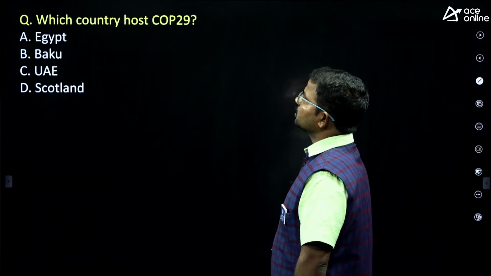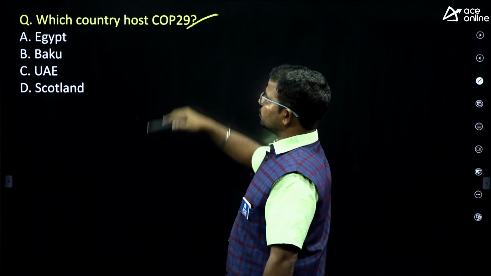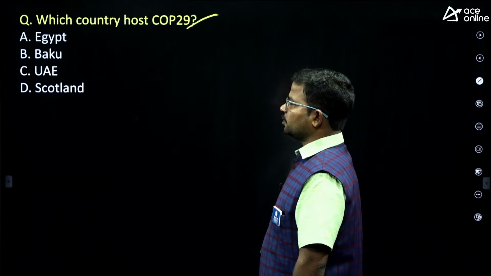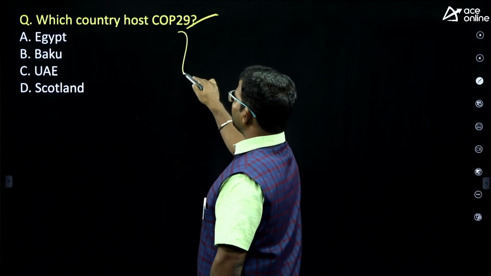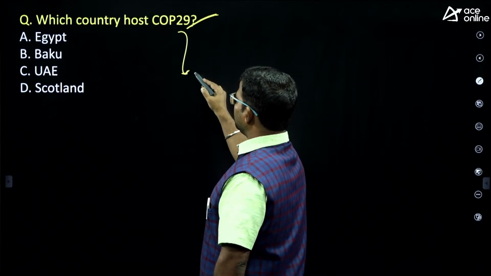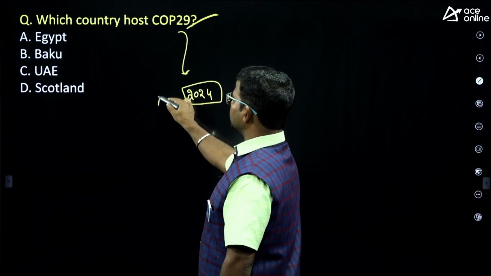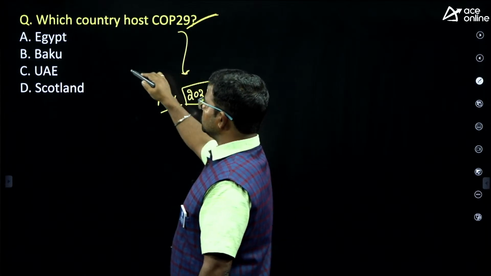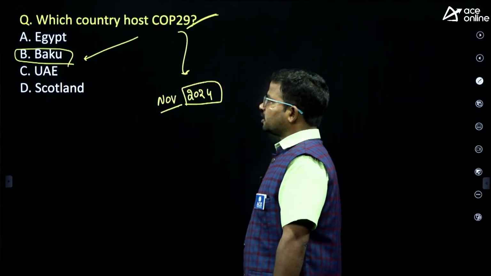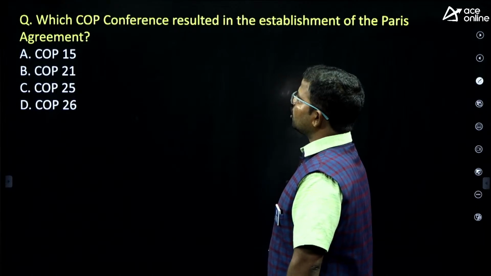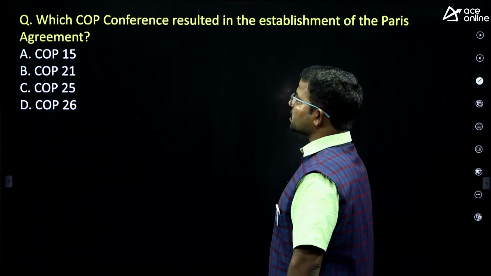Next one. Which country hosts COP29? Egypt, Baku, UAE, Scotland. This conference will be conducted this year, 2024, in November, in the region of Baku. That's why option B is the right answer. Next, which COP conference resulted in the establishment of the Paris Agreement?